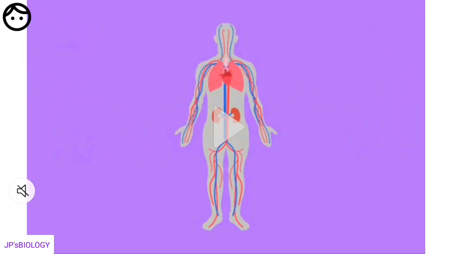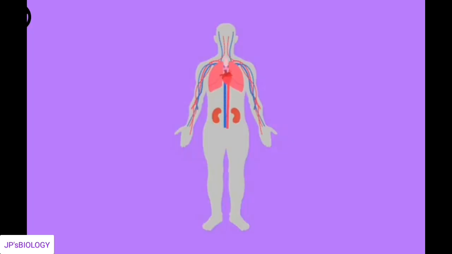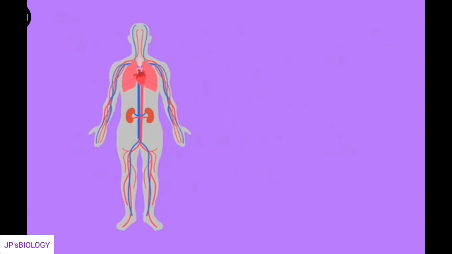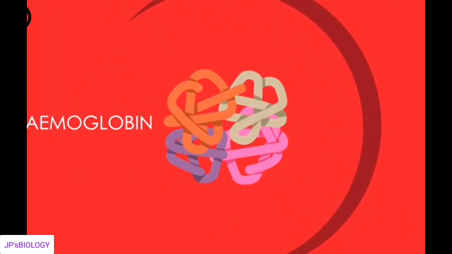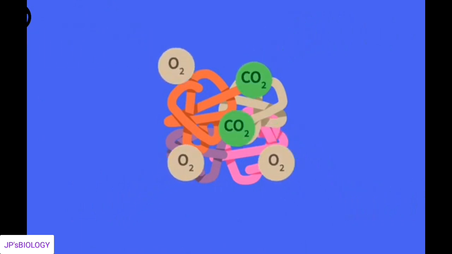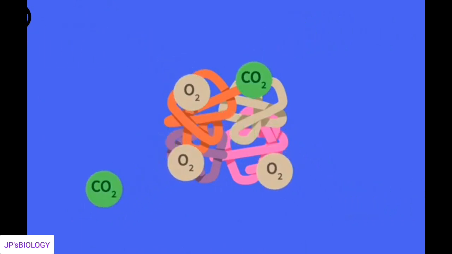Let's see in detail. The circulatory system works to transport oxygen and nutrients to cells in your body, removing waste products such as carbon dioxide at the same time. Hemoglobin, which is a protein present in the red blood cells, serves as a main transporter, much like a school bus, with oxygen and carbon dioxide being able to hop on or hop off at correct destinations.